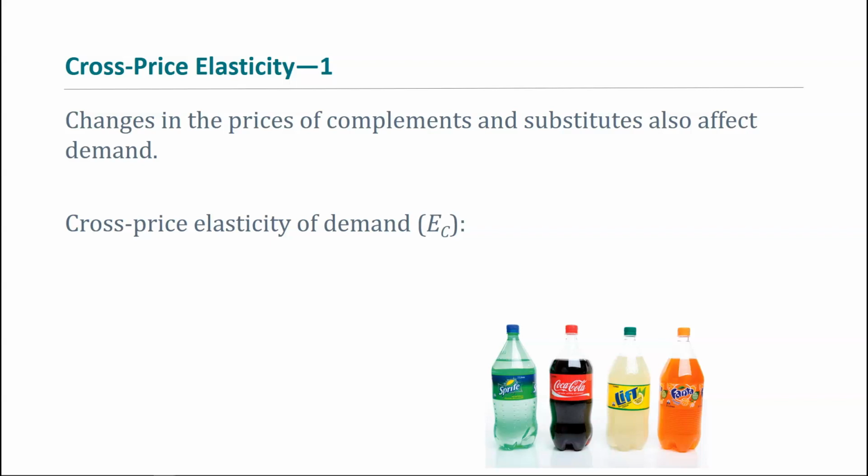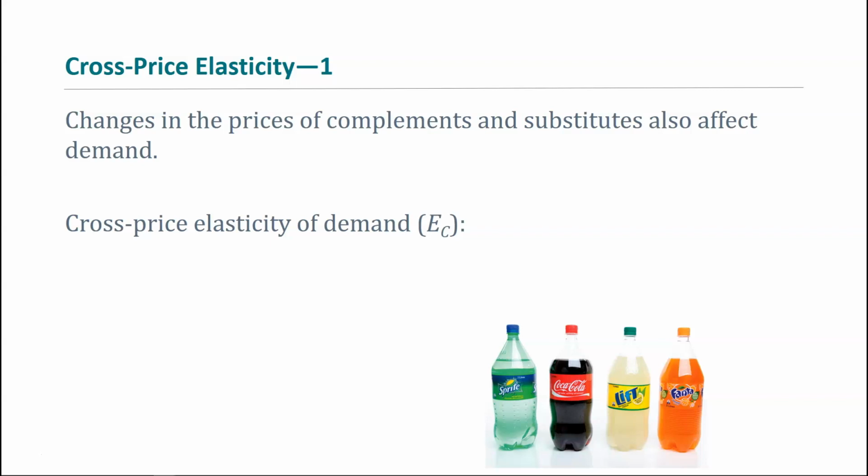So changes in the prices of complements and substitutes affect demand. Right? So we've thought about this with the example of peanut butter and jelly. When the price of peanut butter goes up, we'll see that our quantity demanded for peanut butter goes down, and as we buy less peanut butter, we also will demand less jelly because these are complementary goods, right? So demand for jelly will shift to the left when the price of peanut butter goes up. This is a change in the price of a complement that affects demand. Substitutes as well. So the example shown on this slide, different sodas.